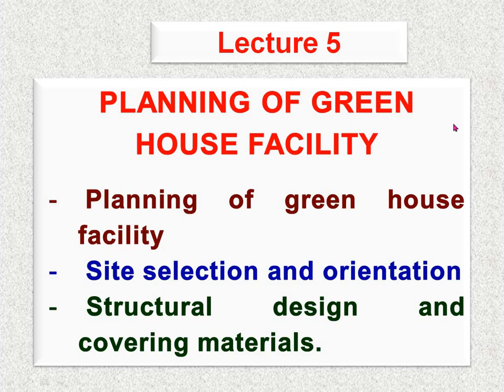Hello, Chapter 6: Planning of Greenhouse Facility. Within the greenhouse we have to put various parameter controlling equipment and instruments. For the initial installation we have to erect the greenhouse, so at that time various structural members as well as grading, meaning the cover of the greenhouse, can be decided, which should be kept and how much should be kept. That is decided in the planning stage.